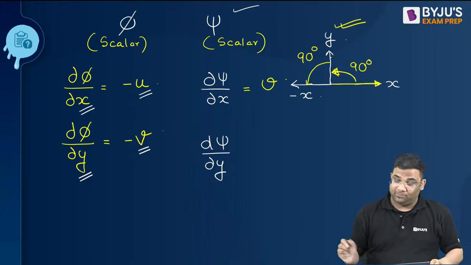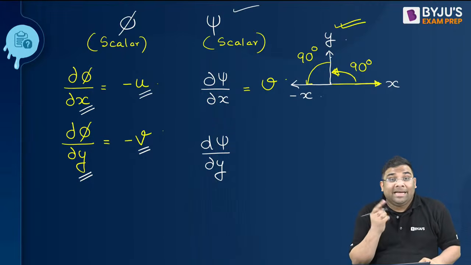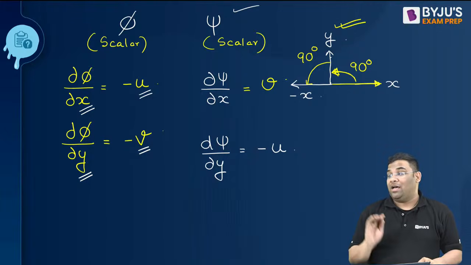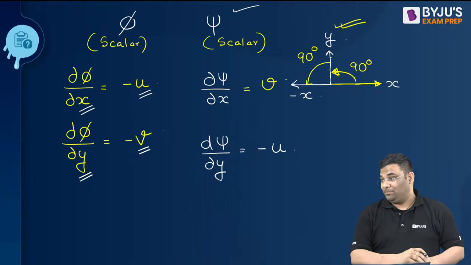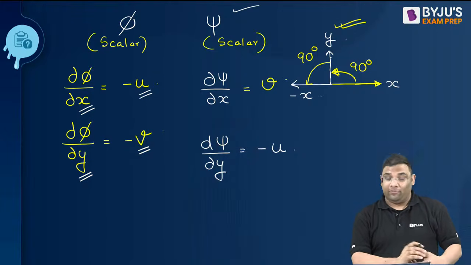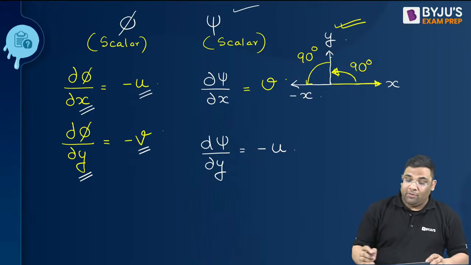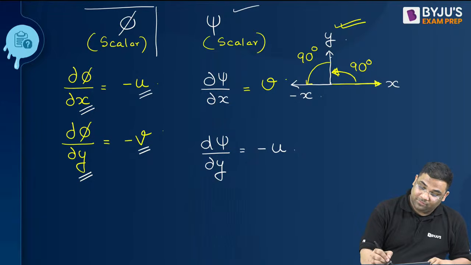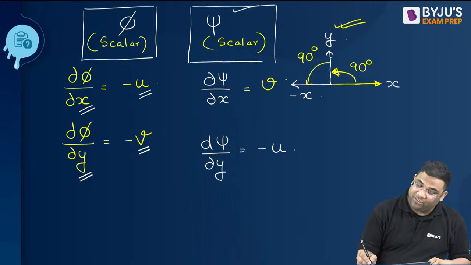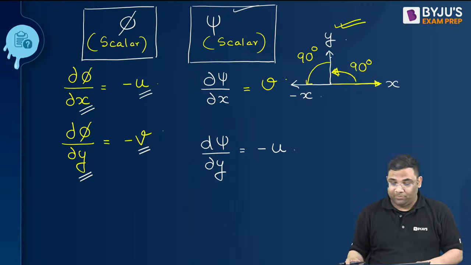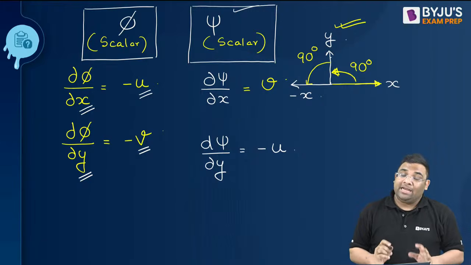Minus x. Minus x means I will get the minus of the velocity. Okay, very good. Understood everyone? Now anybody will get confused between the psi function and the phi function, the velocity potential function and the stream function. See, again I will tell you.